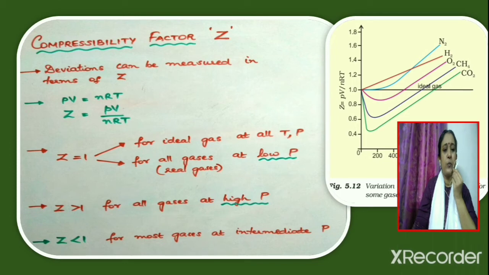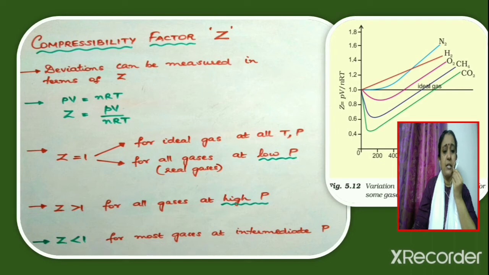So that is why we get a straight line which is parallel to the x-axis for an ideal gas. But for other gases like nitrogen, hydrogen, carbon dioxide or methane, only for low values of pressure we get Z equal to 1. Z will be greater than 1 for all gases at high pressure. So if the pressure is very high, what will be the compressibility factor Z equal to for any real gas? For all real gases, Z will be greater than 1 if the pressure is very high.